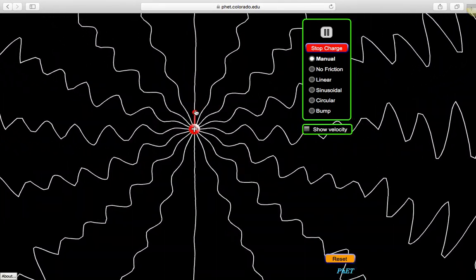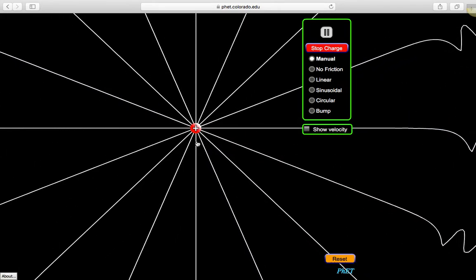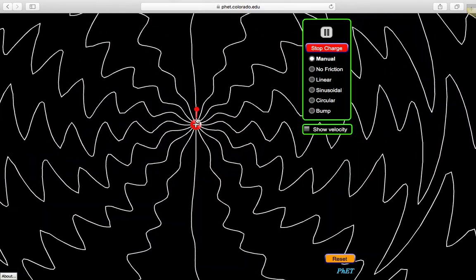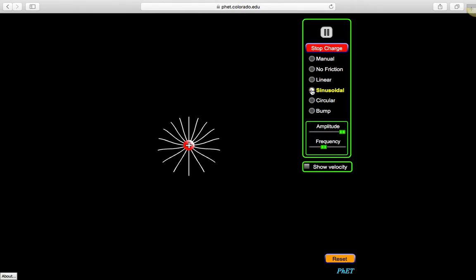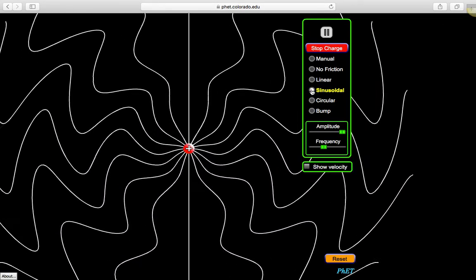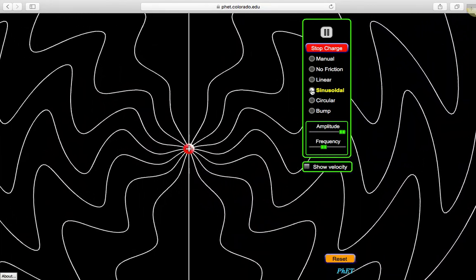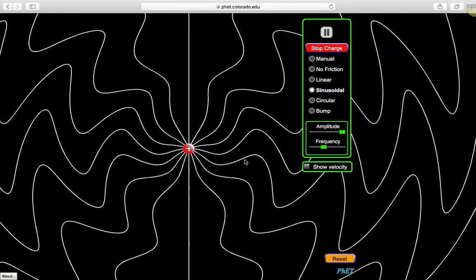When you have an oscillating electric field, that also causes a magnetic field. So this oscillating charge is actually producing an electromagnetic wave. I'm going to hit sinusoidal, which will cause it to oscillate, and what you're seeing are these electric fields oscillating in time, and that will produce an electromagnetic wave.